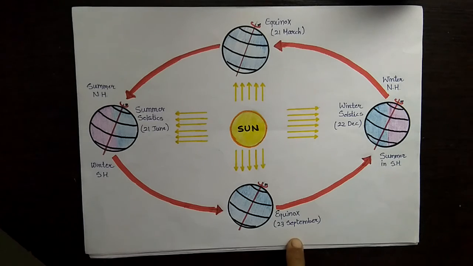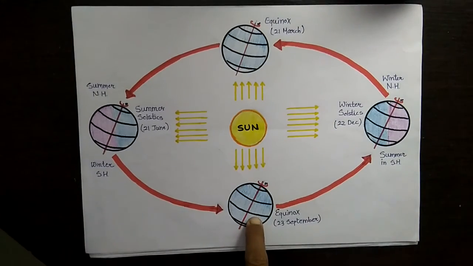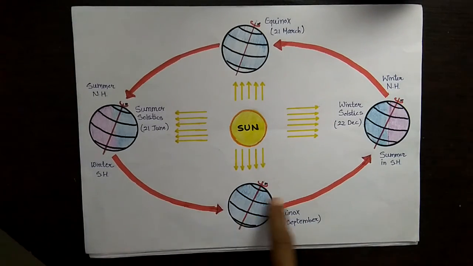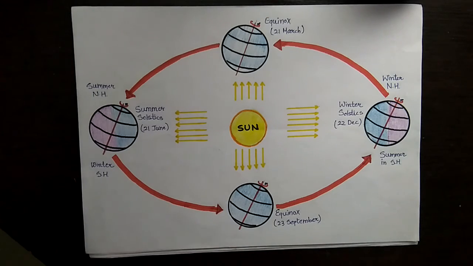On 23rd September, it is autumn in the northern hemisphere and spring in the southern hemisphere. The opposite is the case on 21st March, when it is spring in the northern hemisphere and autumn in the southern hemisphere. Means when the southern hemisphere has autumn, the northern hemisphere is having spring, and when the northern hemisphere is having autumn, the southern hemisphere is having spring. So like that, vice versa, one season is here, the opposite season is in the other hemisphere.